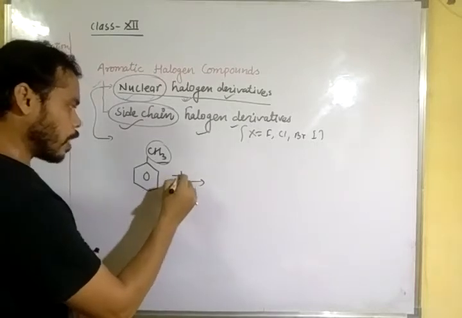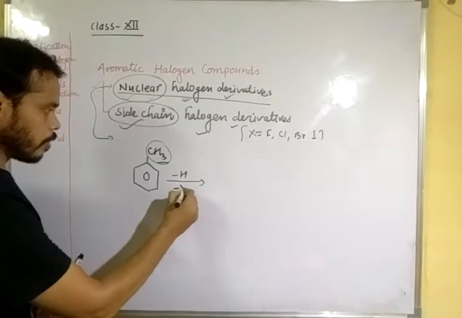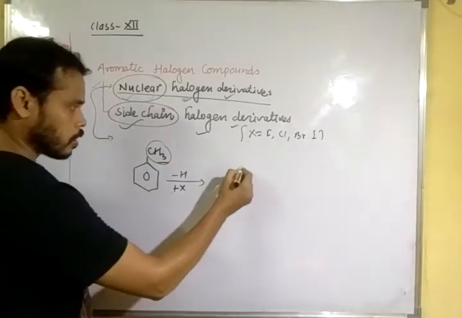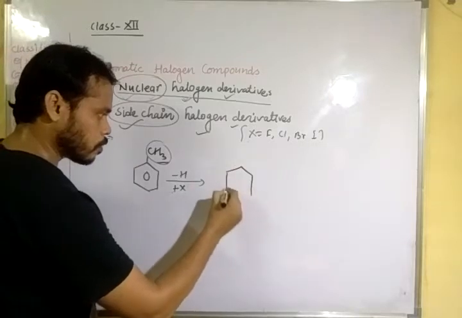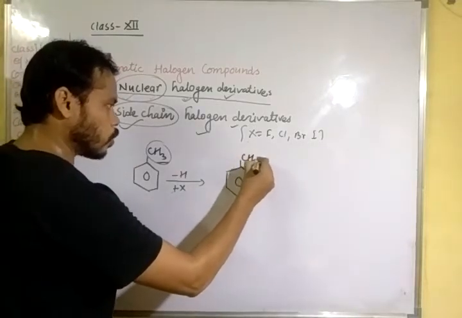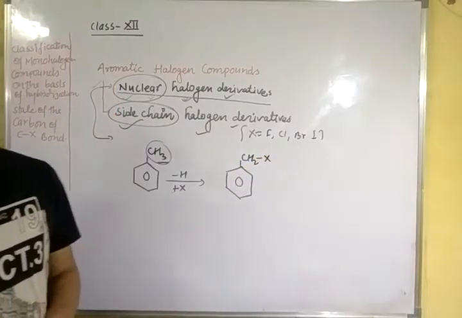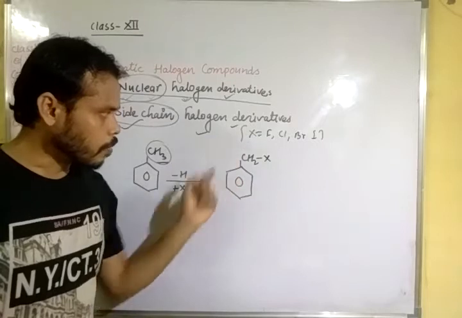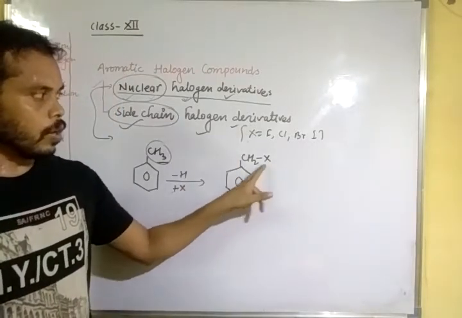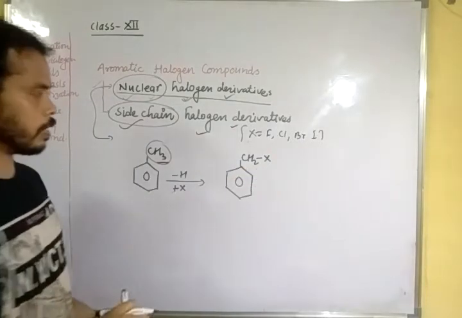Now one hydrogen atom is replaced from here and one halogen atom is attached to this carbon. The new compound formed has CH2X. The name of the compound is phenyl halomethane.